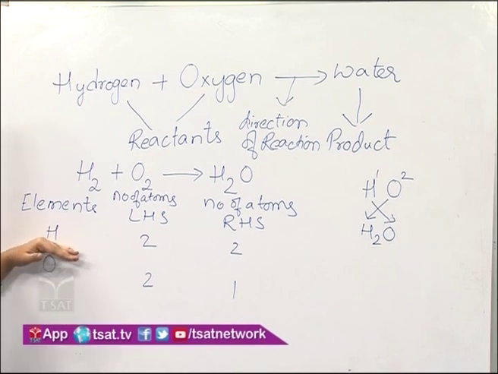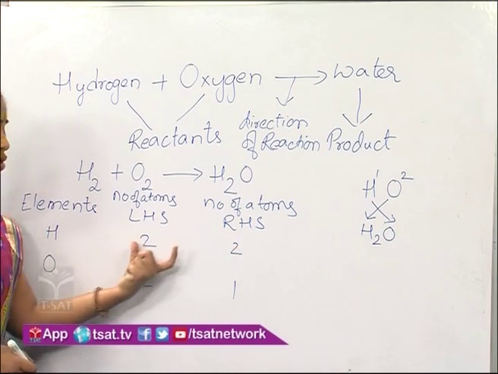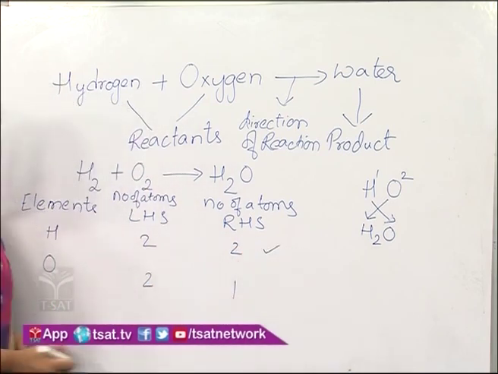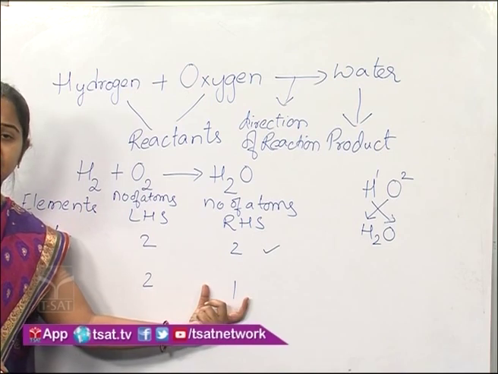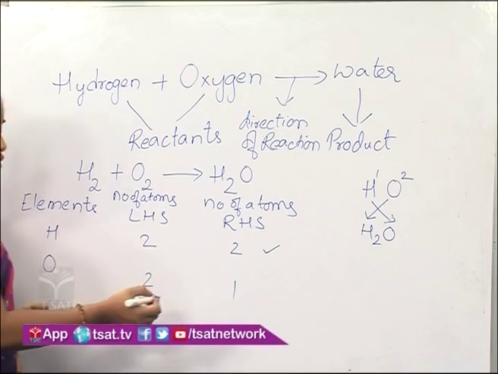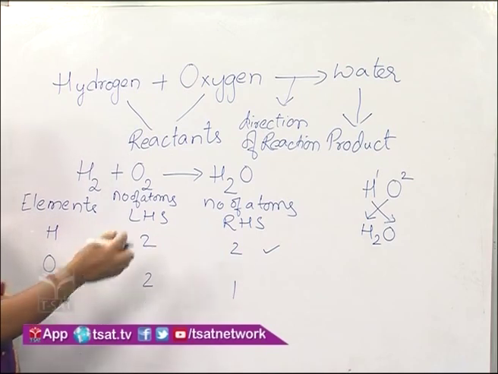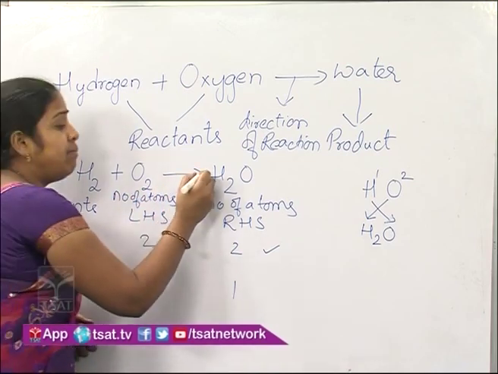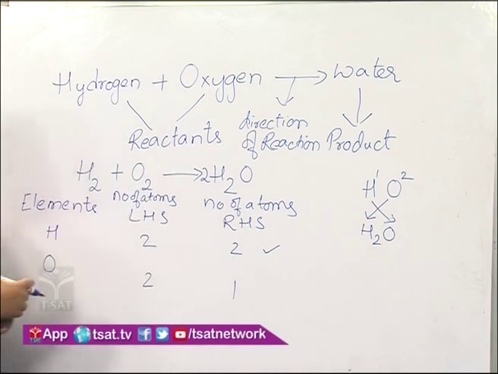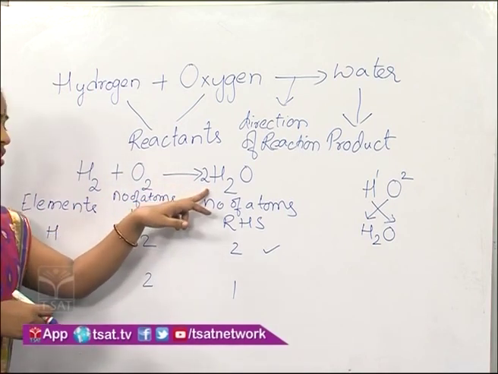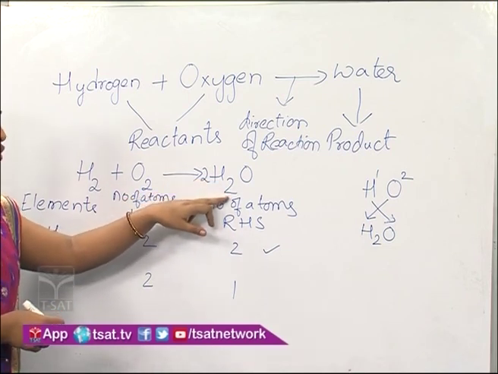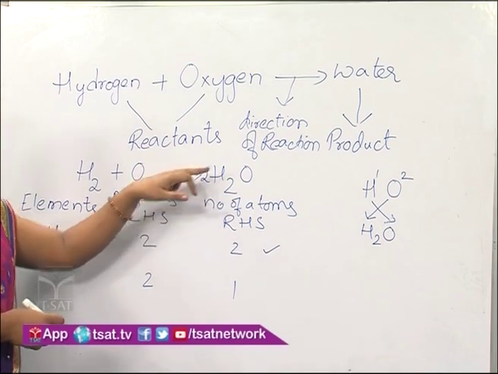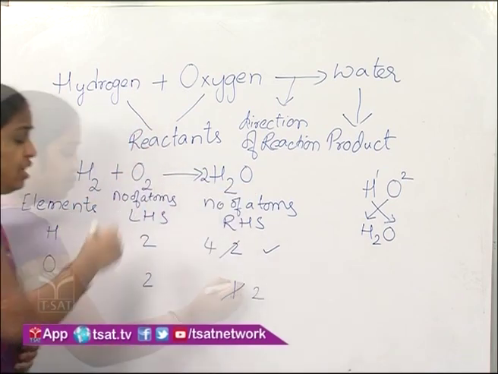Here hydrogen, the number of atoms are 2 on both sides, so it is balanced. Now coming to oxygen, the number of atoms of oxygen are 2 on LHS and on RHS it is 1. So here we need to balance oxygen. We can balance the oxygen simply by multiplying the coefficient with 2. Now when we multiply the coefficient with 2, the number of atoms of hydrogen is 4, 2 into 2, 4, and that of oxygen is 2.